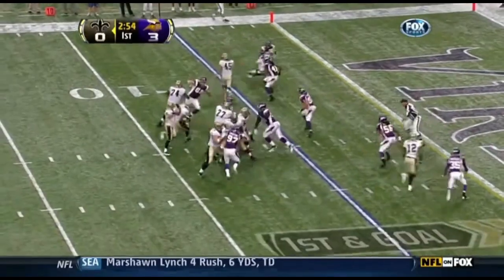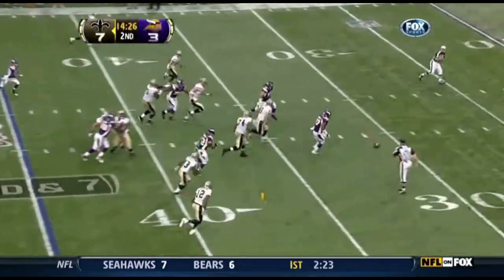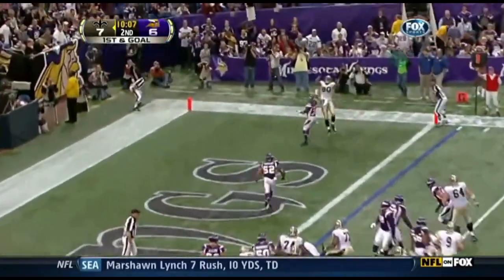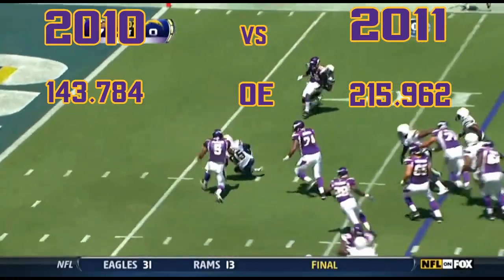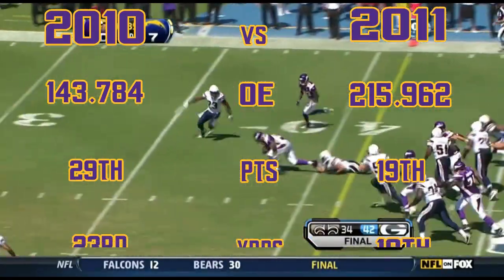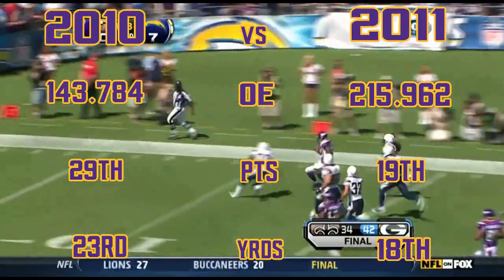The first year after the departure of Brett Favre in Minnesota is a complex season for the Vikings. Comparing it to the 2010 season, the Vikings offense actually improved from the previous season, both through the offensive efficiency score and in league rankings, going from a score of 143.784 to 215.962. And in the league rankings, they went from 29th and 23rd in points and yards to 19th and 18th.